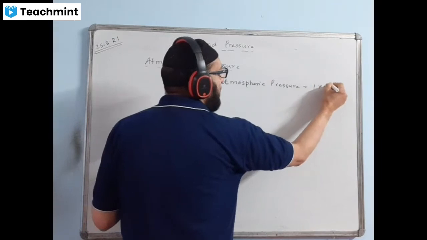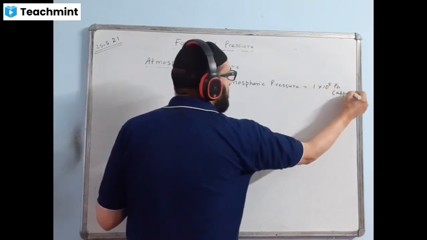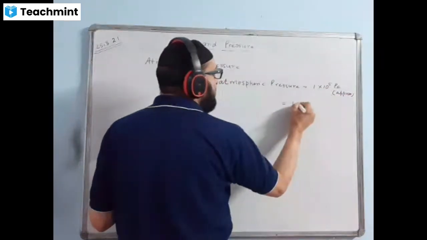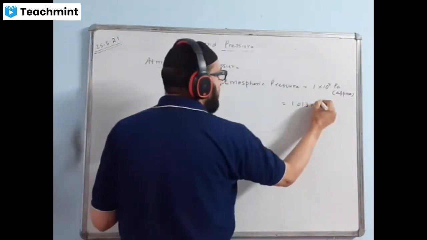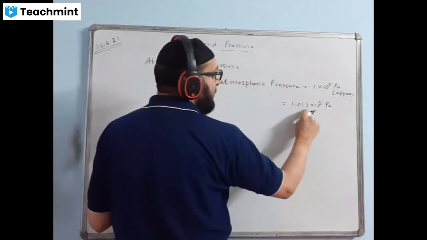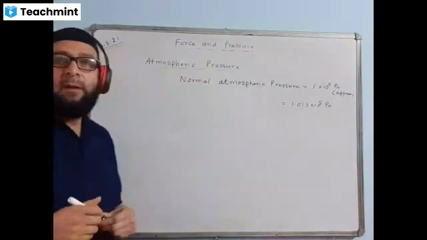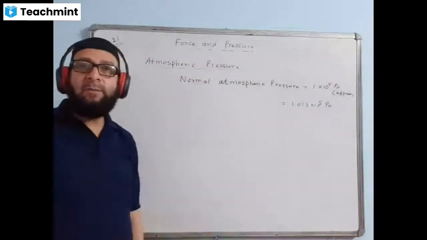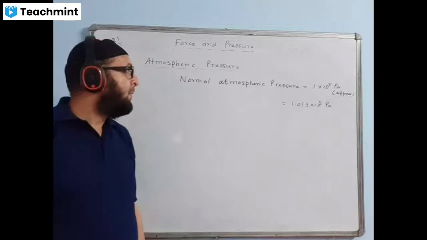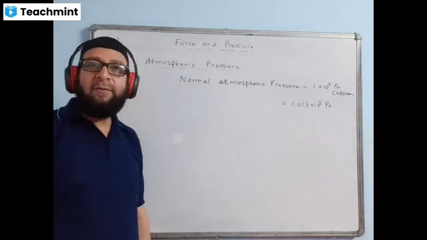1 into 10 to the power of 5 Pascal, approximately. The actual value is 1.013 into 10 to the power of 5 Pascals or Newton per meter square. We are rounding off and writing the value as 1 into 10 to the power of 5 Pascal. This is the value of normal atmospheric pressure.